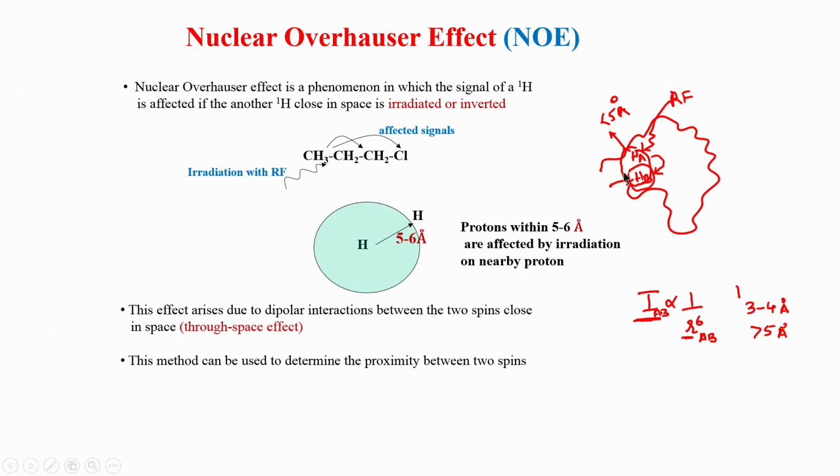Therefore, if you have two protons which are very far away in the sequence, or very far away in terms of J bonds, but very close in space, they will not be affected in the 2D COSY and TOCSY experiments. There will not be energy transfer between these two in a COSY or a TOCSY, but in NOESY this will happen because of the close proximity. So, essentially this experiment can be used to determine distance between two protons. How do we use this to determine distance? We will see subsequently as we go along, but this is the basic idea.